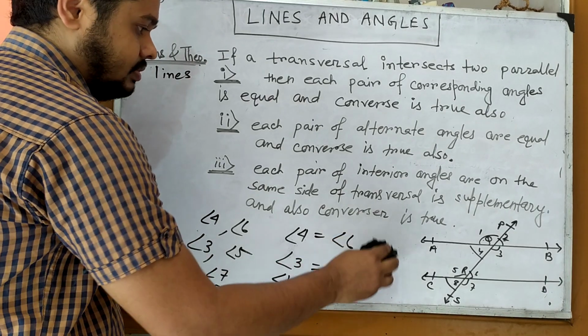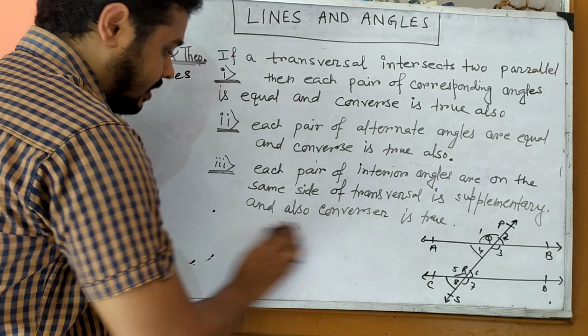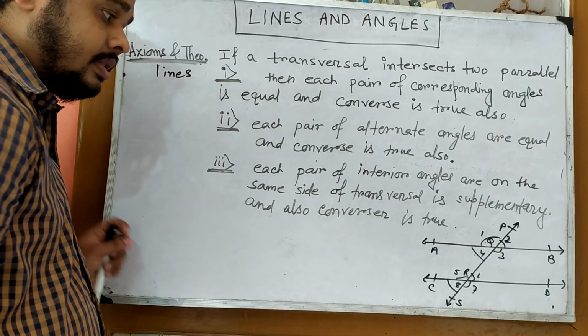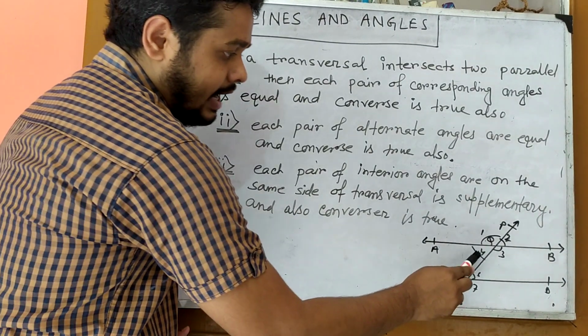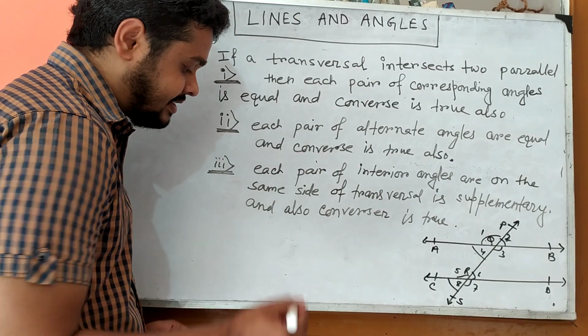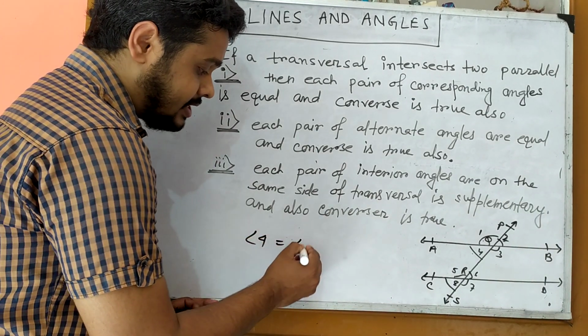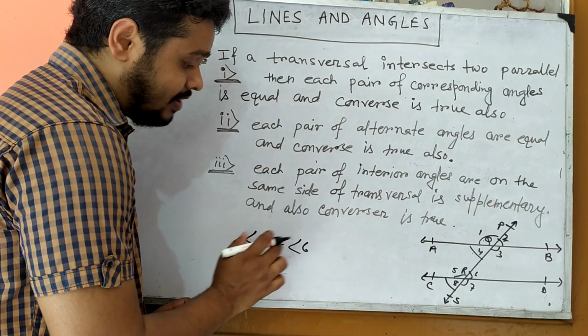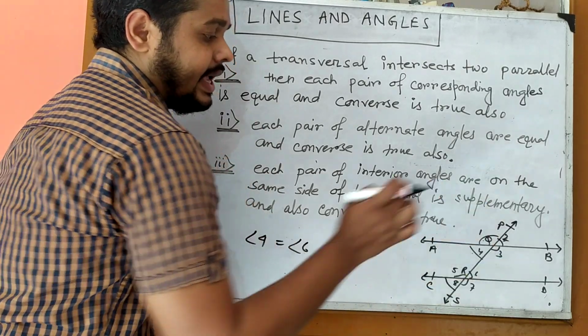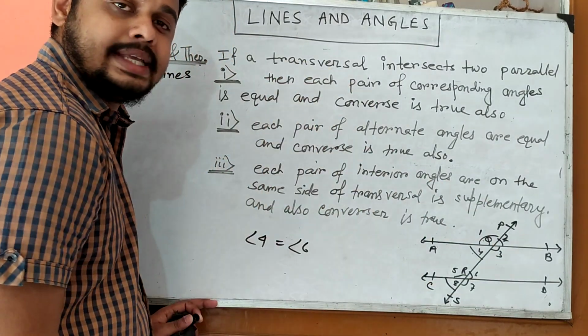Now, conversely, if angle 4 is equal to angle 6, the converse part, if it is given angle 4 equals angle 6, then we can say AB is parallel to CD.